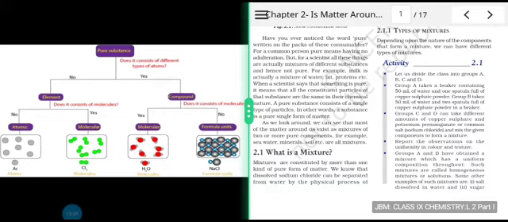Similarly, for a compound, does it consist of molecules? If the answer is yes, then we go for the molecular group, that is water, H2O molecules, for example. And if the answer is no, then we go for formula units like NaCl, that is salt, common salt. So in this manner, we can classify pure substances.